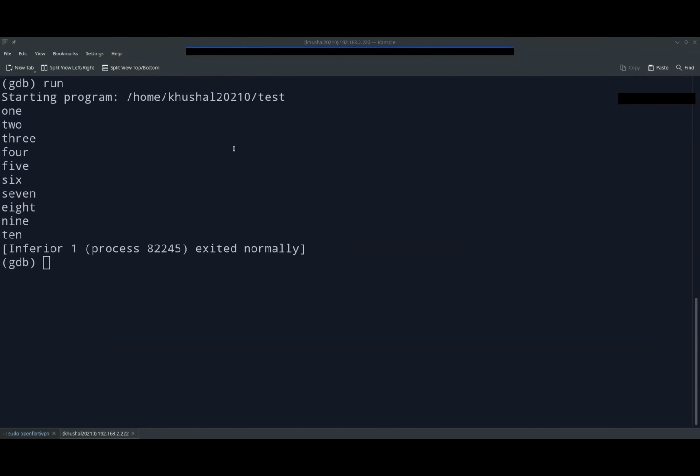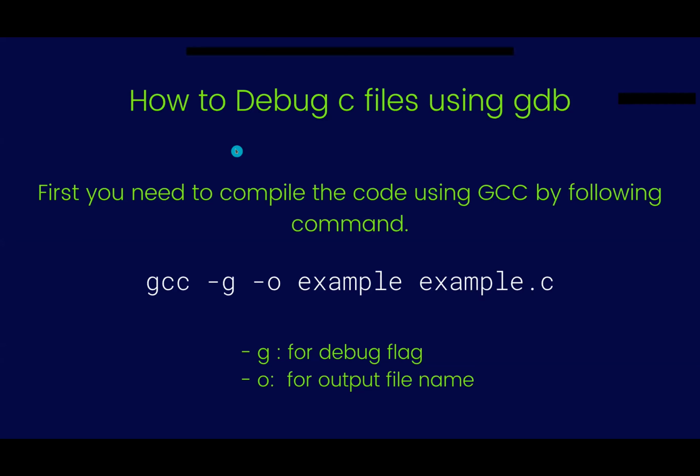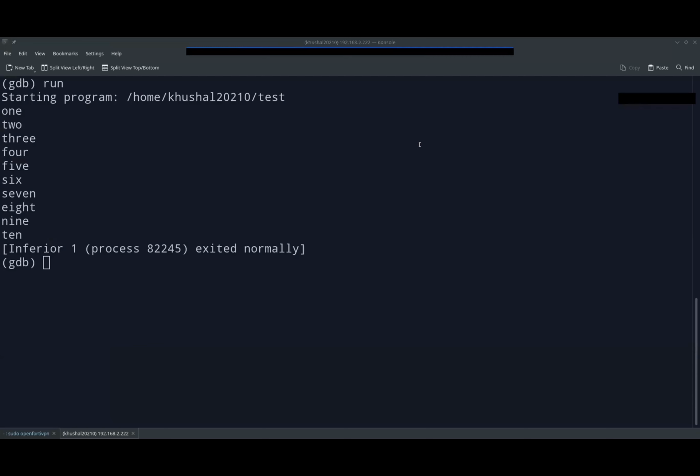Hello. Sir, what if you don't write -g in the command? There are two people speaking. Please speak one by one. Sir, I'm saying... Yeah, you go on.